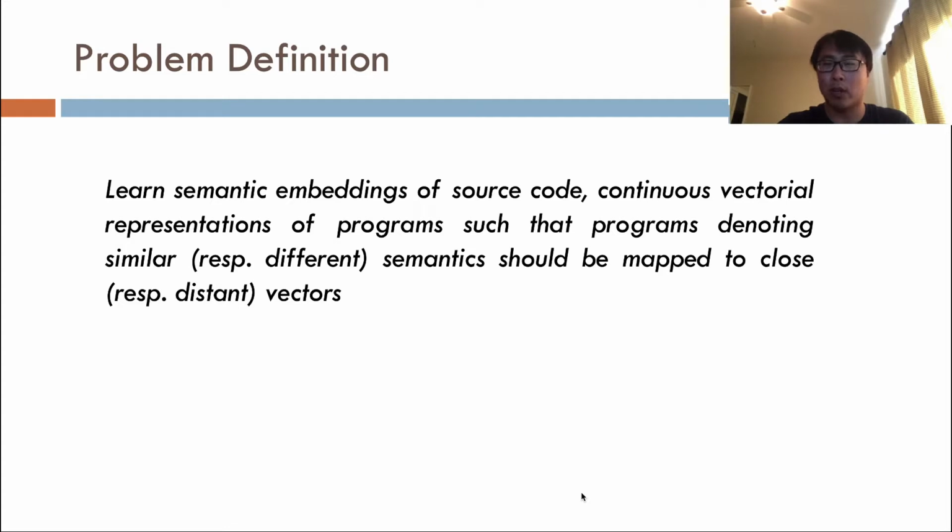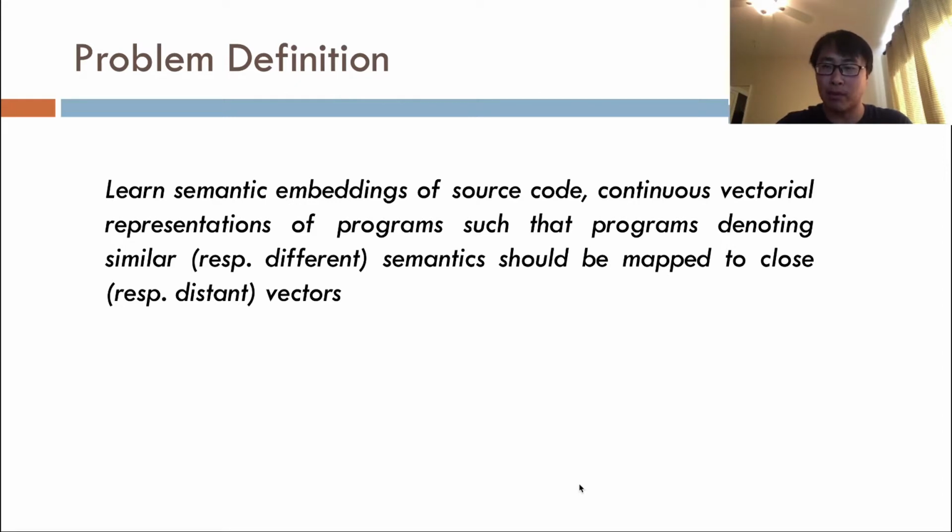What we are trying to solve in this work is to learn semantic embeddings of source code, which are continuous vector representations of programs. Programs denoting similar semantics should be mapped to vectors that are close to each other, whereas programs denoting different semantics should be mapped to vectors that are far away from each other.